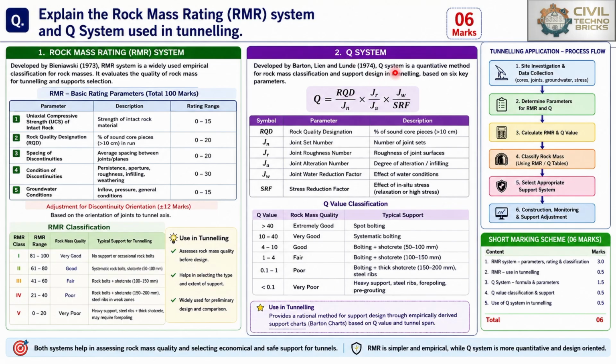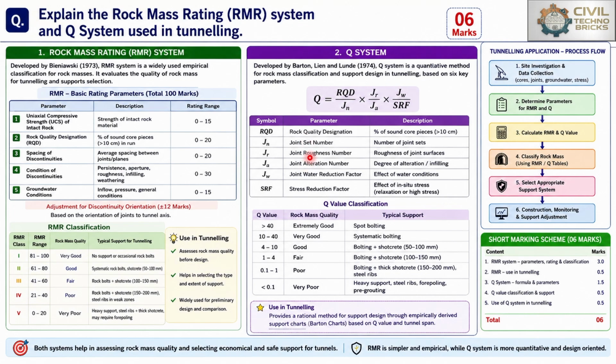On the other hand, the second system, the Q system, was developed by Barton, Lien and Lunde in 1974. The Q system is a quantitative method for rock mass classification and support design in tunneling based on 6 key parameters. So what are the 6 key parameters? In the formula, the symbols are RQD, JN, JR, JA, JW, and SRF. Full forms: SRF is the stress reduction factor; JW is the joint water reduction factor; JA is the joint alteration number; JR is the joint roughness number; JN is the joint set number.